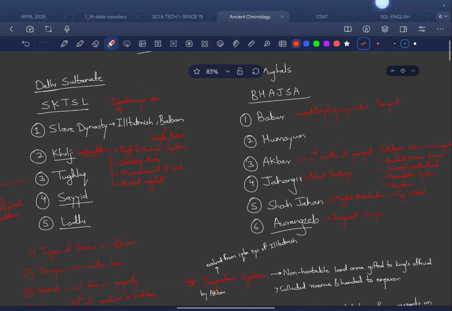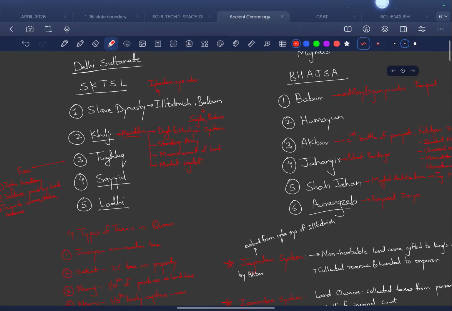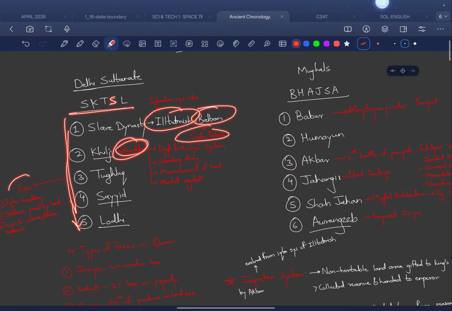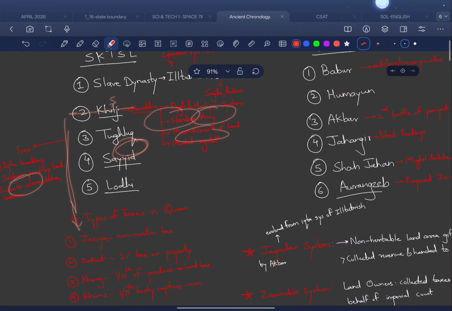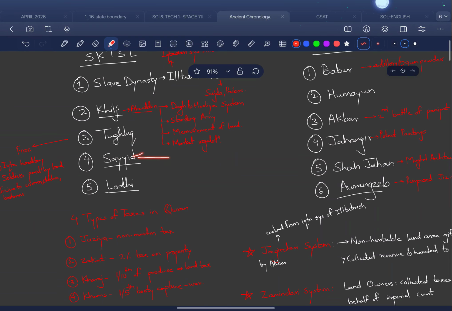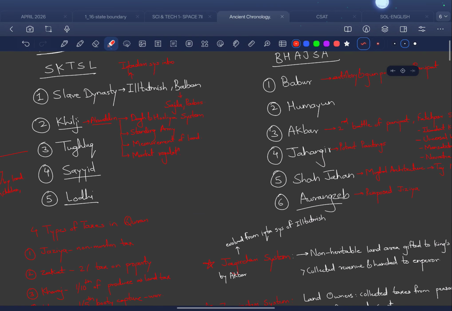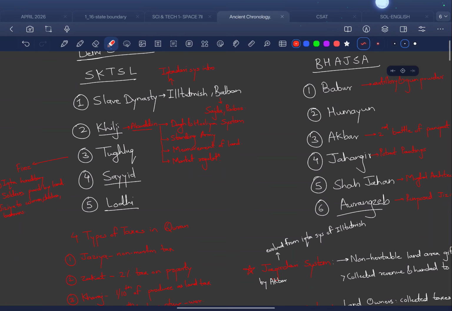So this was it for the Delhi Sultanate. Just remember the word SKTS. You will remember these dynasties, and if you remember these dynasties, you will eventually remember these important names also: Balban, Iltutmish, Alauddin, then Firuz Shah Tughlaq. That is it. You don't need to stress on the names of the Sayyid and Lodi dynasties. These are not that important compared to others, which made significant changes, significant reforms.